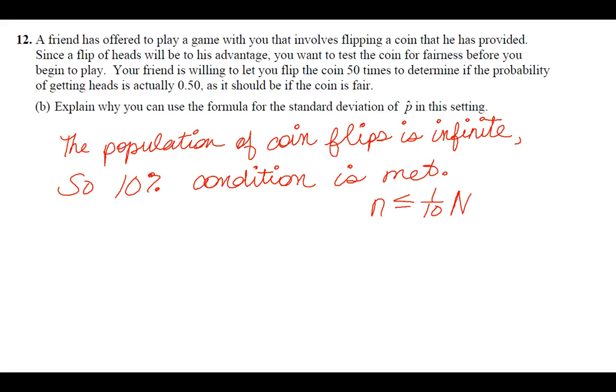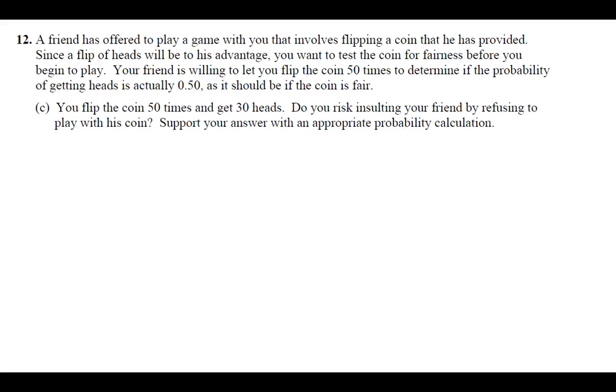Okay, so as you can see, when I type all that in the calculator, I get 0.0786. And so I would say 7.86% of the time, that's going to happen. So we're going to use part C's answer. Oh, actually, it's right here. It says, do you risk insulting your friends? We're not actually done answering this yet.